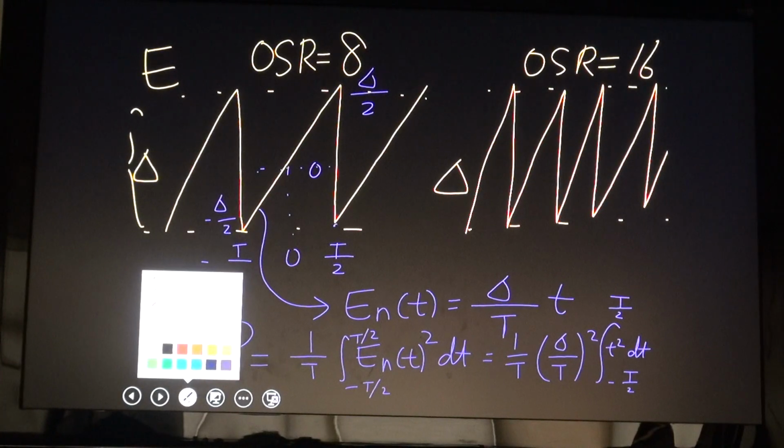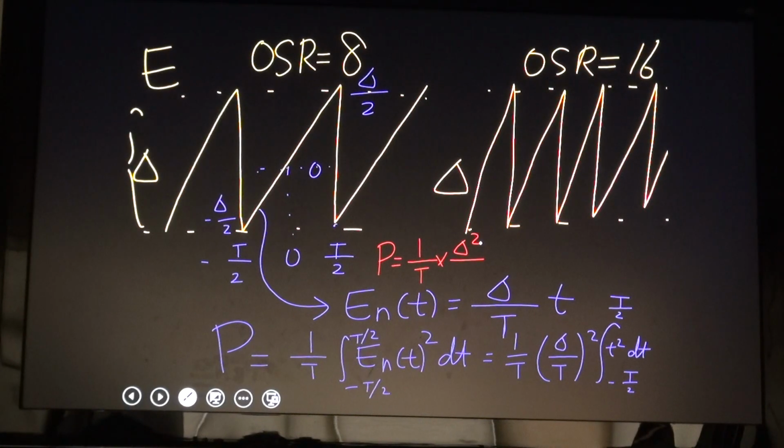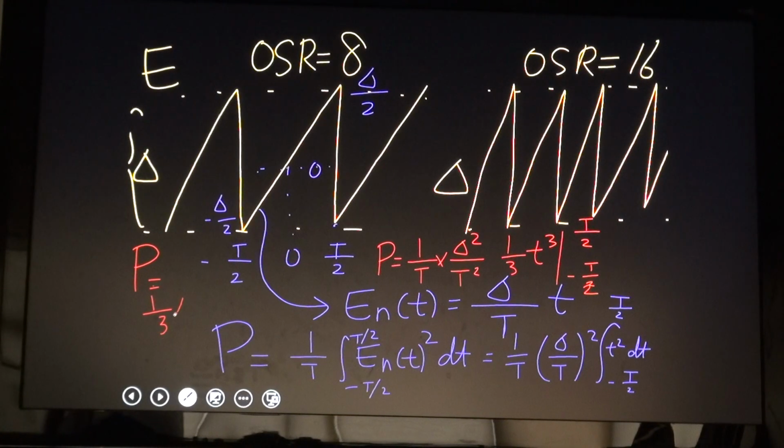Let's calculate it. My power will be delta squared over T times one third T cubed evaluated from minus half T to half T. So my power of this quantization noise is one third twice half T cubed.